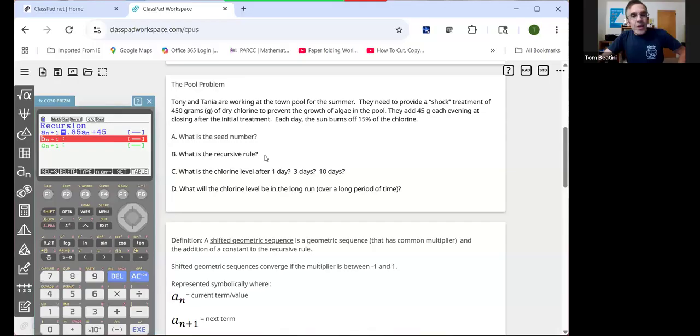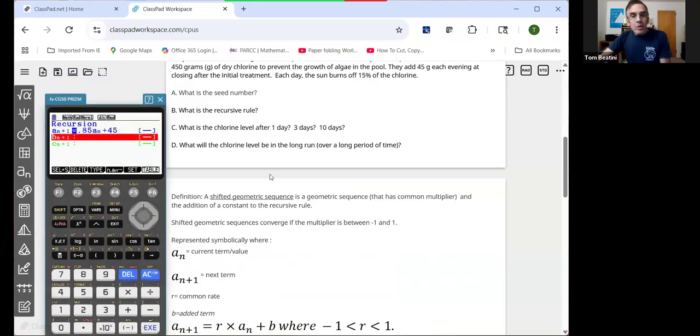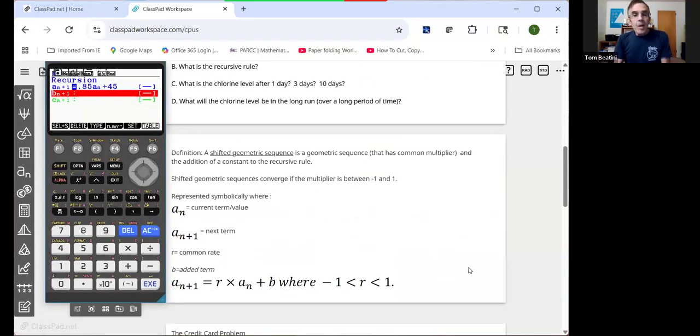So this is what we call a shifted geometric sequence, where you have a common multiplier, which is your common ratio or common rate, and then the addition of a constant to that recursive rule for the geometric sequence. And the sequence will always converge if the multiplier is between -1 and +1.